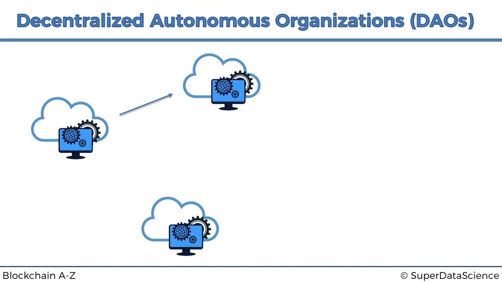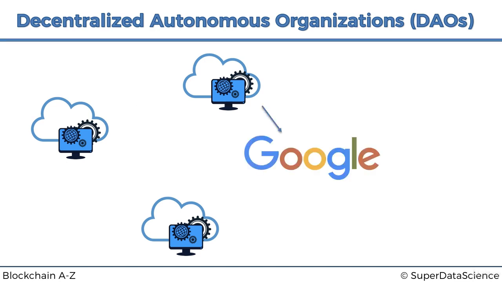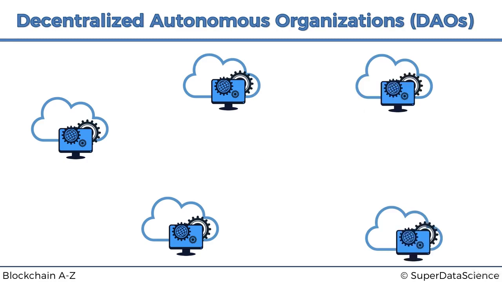So it might have some logic coded on how to go to Google and find more cloud services, and it would expand there as well. So it's a very basic example, and in fact, Vitalik gives this example in a different way. He calls this an autonomous agent rather than a decentralized autonomous organization.